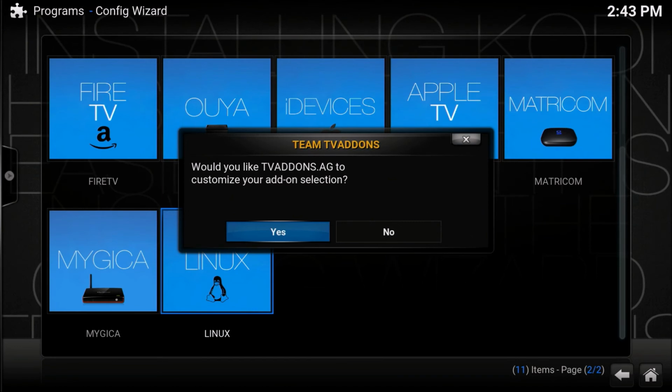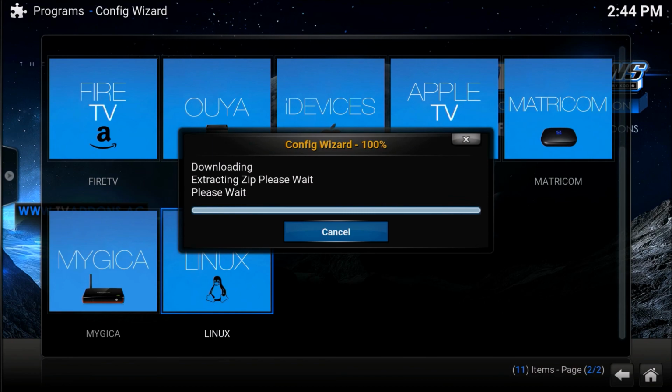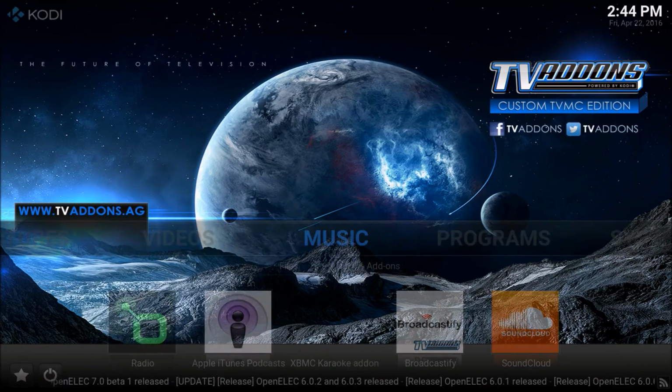Once you select it, a pop-up comes up. Hit yes to customize your add-on selection, and a new pop-up comes up and Config Wizard is downloading. Once it downloads, it will go to extract. Finish downloading. Now it'll extract the zip, so it's customizing all your add-ons. Once it's done, right here it says success. Hit OK and reboot your system.